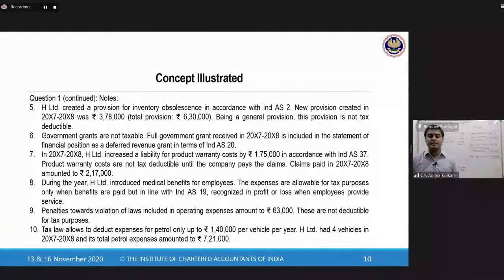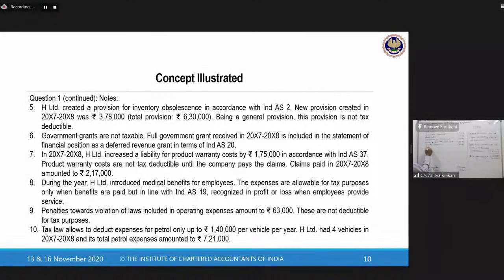But this is a general provision. If taxes had to allow this, people would play around with the provisions. So for Ind AS 37, I have to make it. But for tax purposes, the problem tells us that product warranty costs are not tax deductible until the company pays the claims. When the company makes the payment, that time you will get a deduction. So claims paid in X7, X8 amounted to 2,17,000. Excellent.